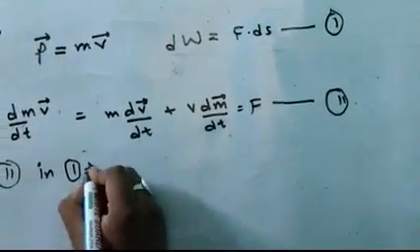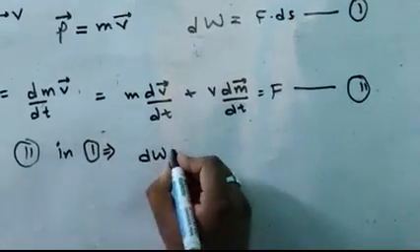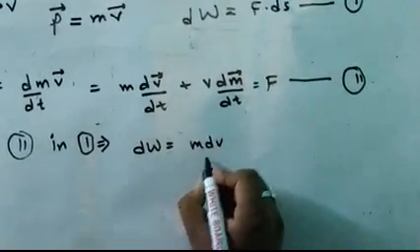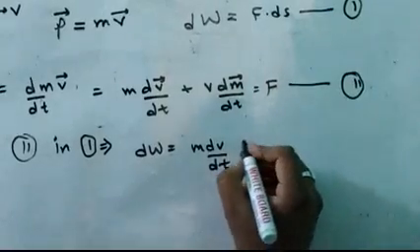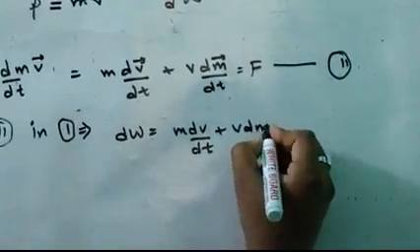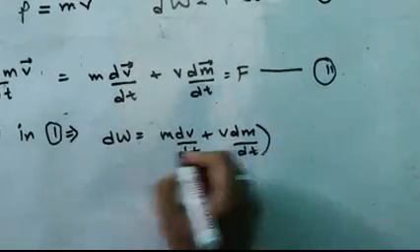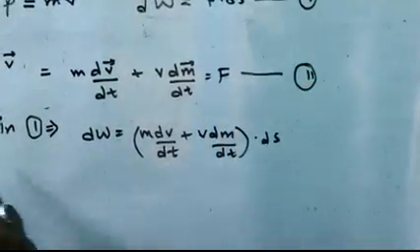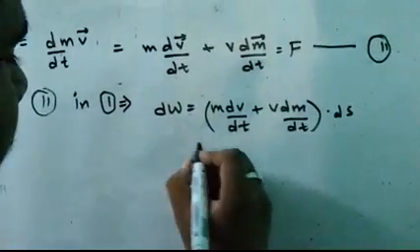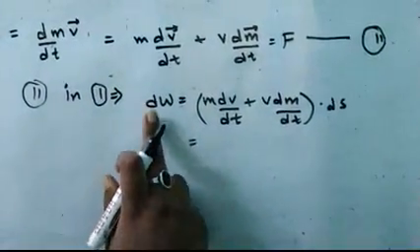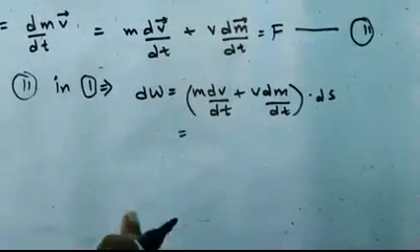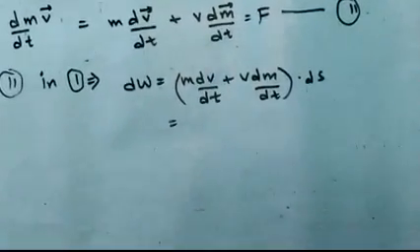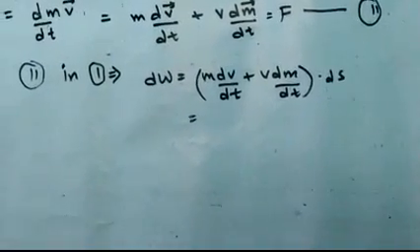So dW is equal to (m dv by dt plus v dm by dt) dot ds. This will be the work by substituting 2 in 1. Now see this small work. Whenever work is done on any object by moving it, that work gets stored in the kinetic energy of the object.